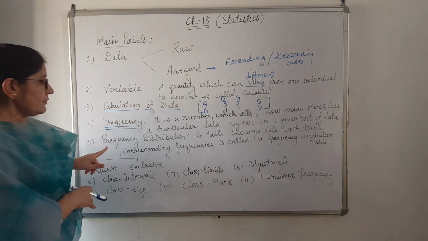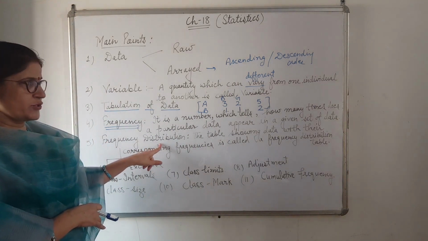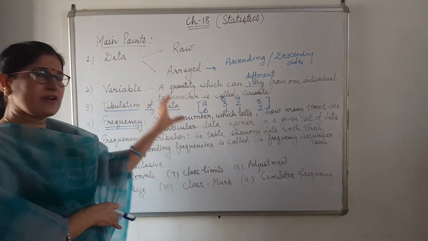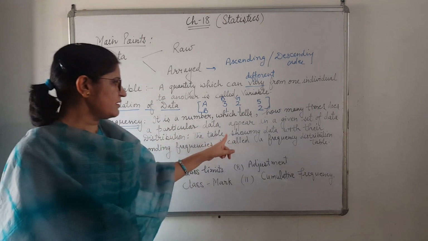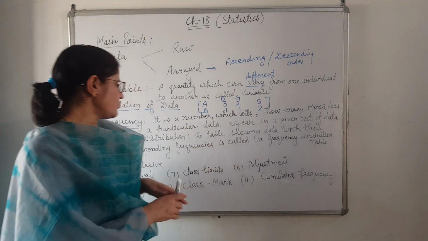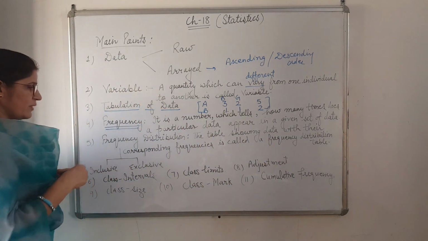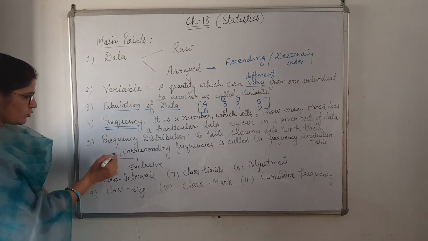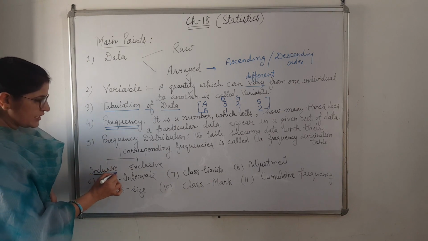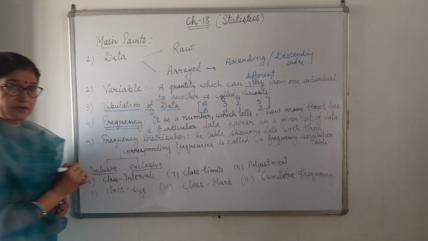Understood? Next one, frequency distribution. First we find frequency, and when we put that in the form of a table, that is known as a frequency distribution table. Now the frequency distribution table is also of 2 types. One is inclusive, one is exclusive.